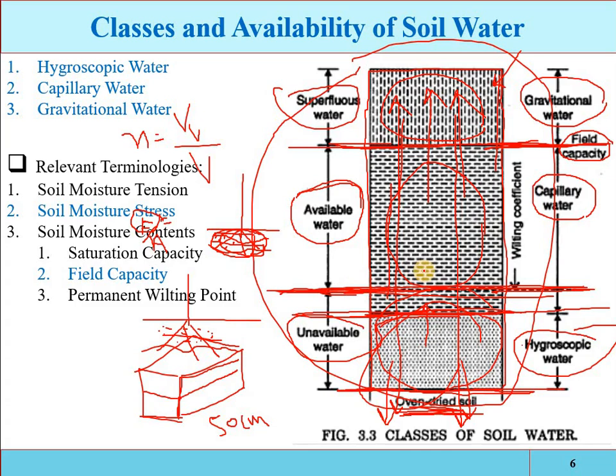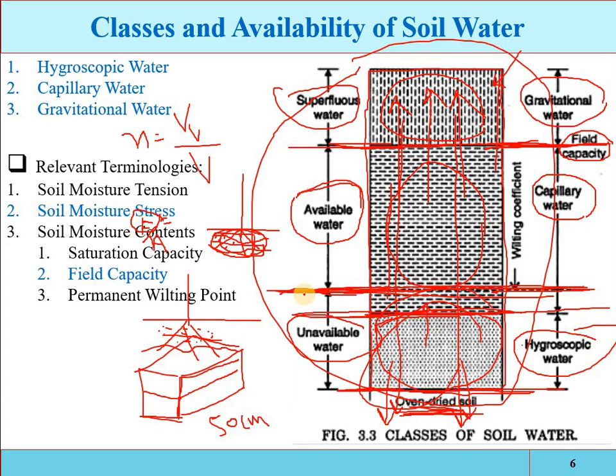The permanent wilting point depends upon the rate of water used by the plant. Suppose the field capacity of the soil is, for example, 30%. Now what is the rate of utilization? What is the consumptive use by the crops? How much water is it utilizing in 24 hours? If the plant is utilizing more water in 24 hours, then the permanent wilting point will be reached quickly. Then you have to apply irrigation quickly.